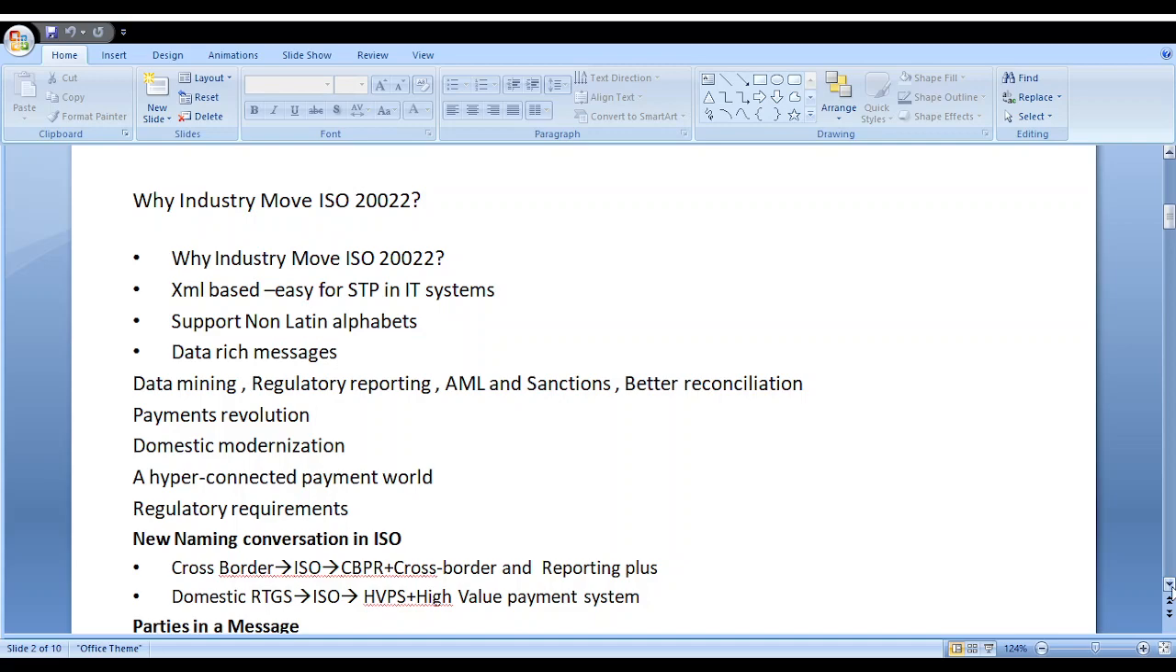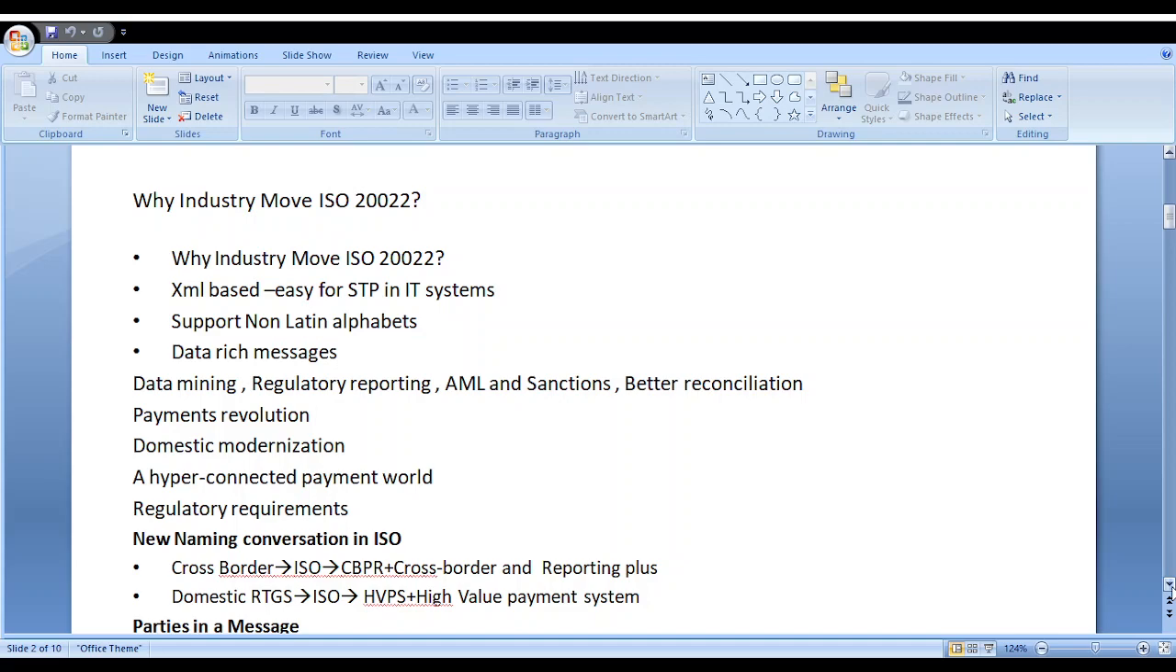After a lot of upgrades to the AML transaction systems, they face some conflict with MT. But MX is a newly introduced message, so it is adapted for all the AML and transaction policies. There are better reconciliations and a payment revolution, because previously we used this only for direct banking payments. Right now we do UPI payments, NEFT, RTGS, different kinds of payments. That is the payment revolution, along with domestic modernization, a hyper-connected payment world and high regulatory requirements. We can easily transfer regulatory requirements with the MX message, and we can handle differences from country to country.